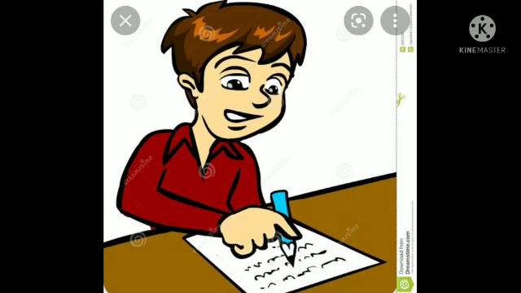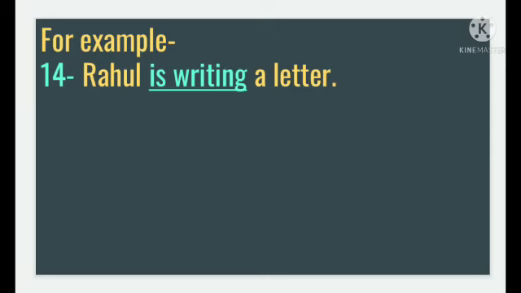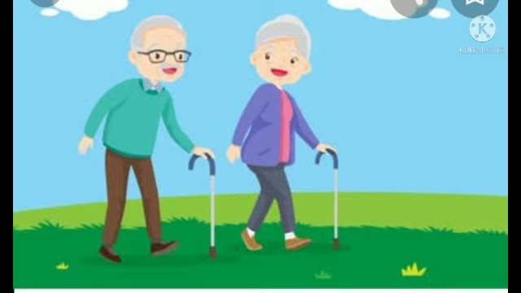Here example number 14. Rahul is writing a letter. So Rahul is a singular subject. With Rahul we will use is. And here write is a verb. So with write we will add ing, writing a letter. Rahul is writing a letter.